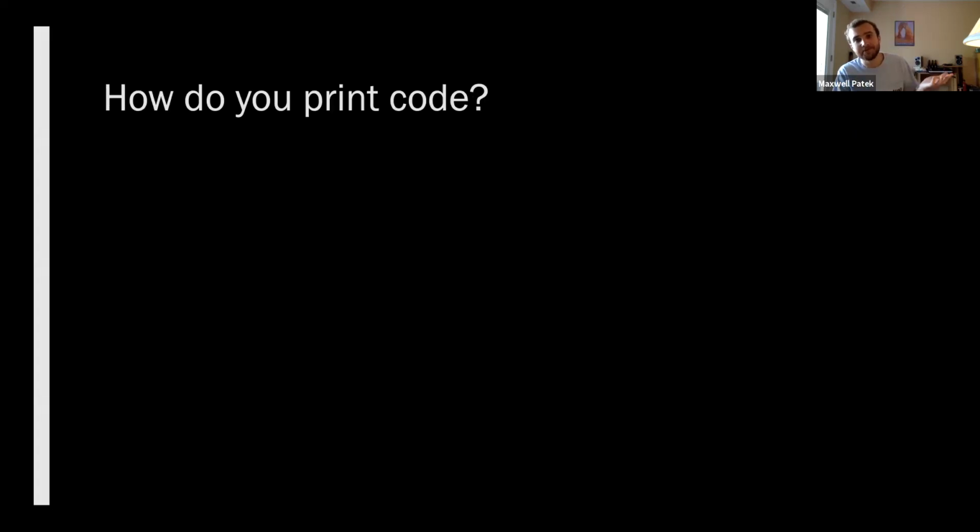How do you print code? Anybody want to offer how to print code? Control P. So I'll offer how I think I would probably print code. I would call print on a string. That's code. So that is basically code generation. So that's it.